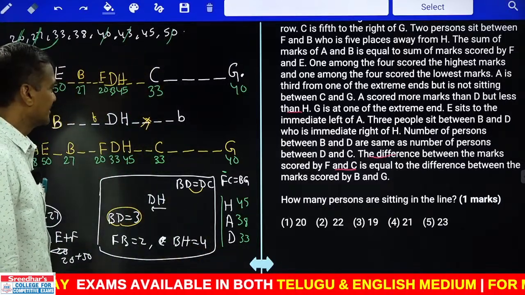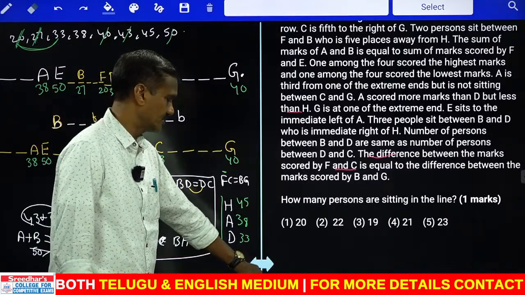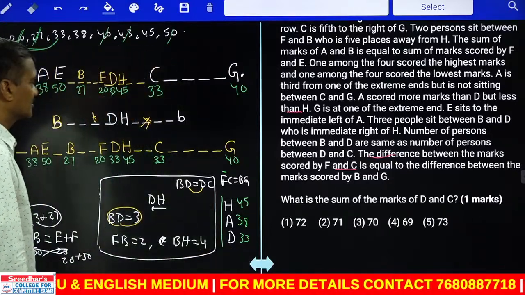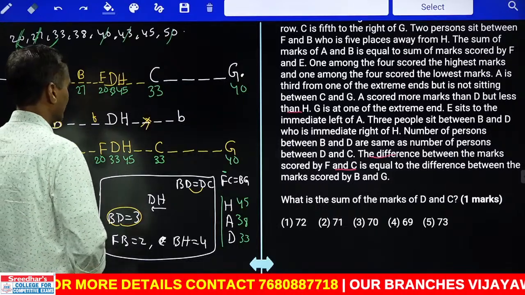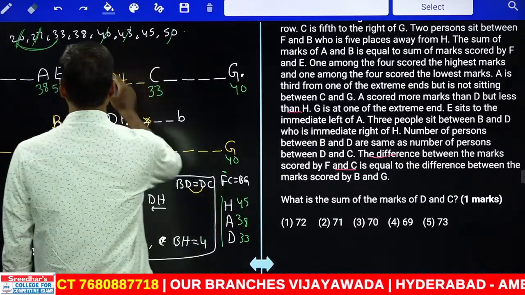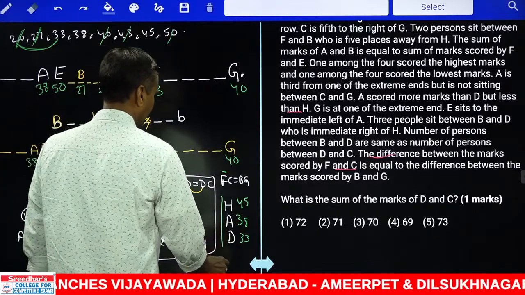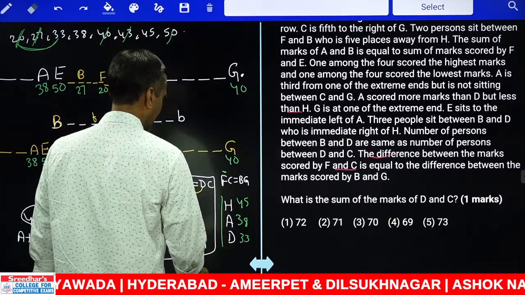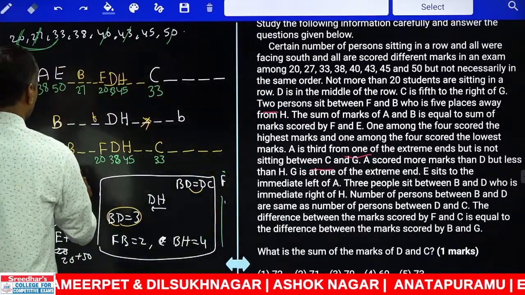And how many are sitting in the line? The total number of persons is 19, choice 3. And what is the sum of the marks of D and C? D is 38. Then A, from the remaining numbers, is 43. Sorry, 43 is out.